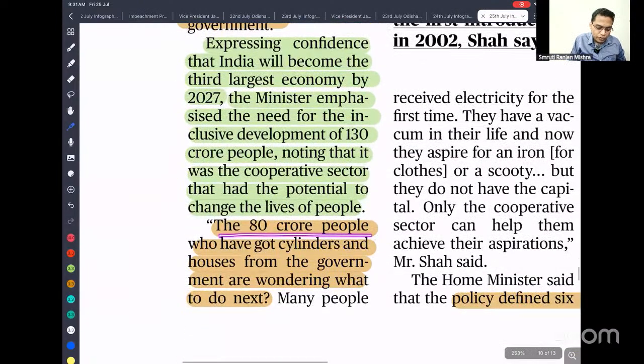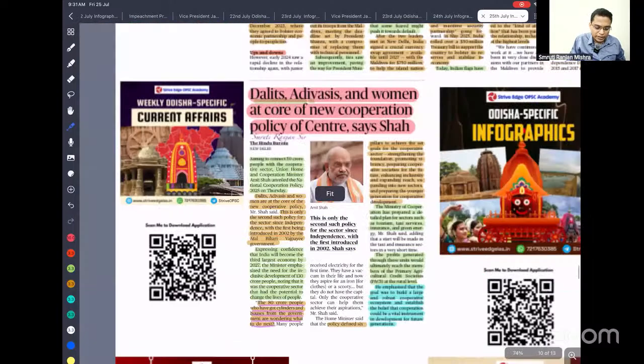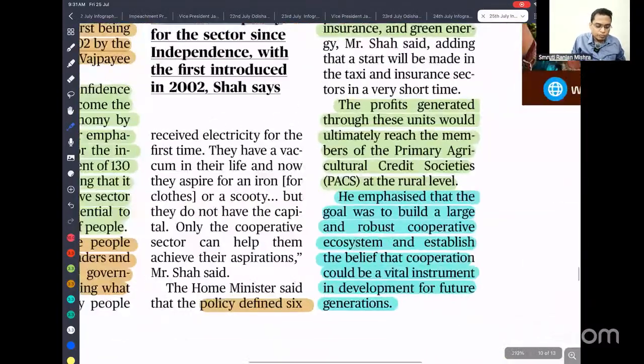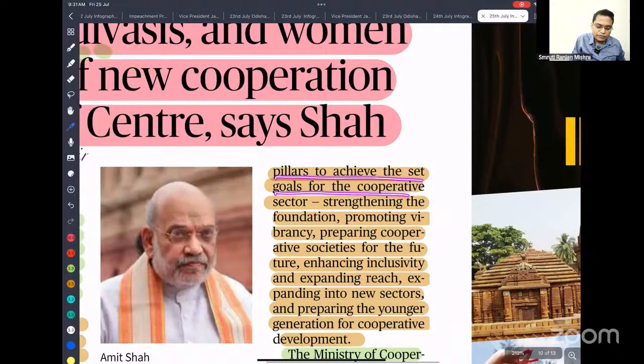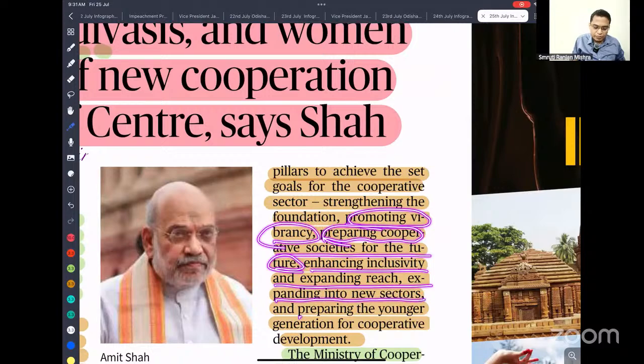80 crore people who have got cylinders and houses from the government are wondering what to do next. So next is about promoting the cooperative sector to improve their economy. The policy defines six pillars to achieve the goal of cooperation. They are strengthening the foundation, promoting vibrancy and profitability, preparing cooperative societies for the future, enhancing inclusivity and expanding reach, expanding into new sectors, and preparing the younger generation for cooperative development.